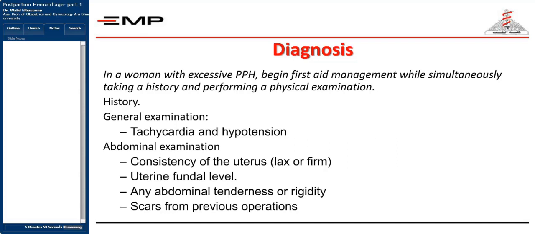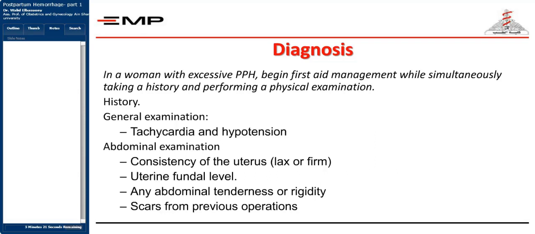You're going to start your general examination by measuring the pulse of the patient, by measuring the blood pressure of the patient, detecting if there's any tachycardia or hypotension or not, by seeing the general condition of the patient, by seeing if there's any pallor present with the patient, and then you're going to do abdominal examination and to see if the uterus is lax or firm. If you could feel the uterus, a firm body felt under your hand, so mostly this is not atony.